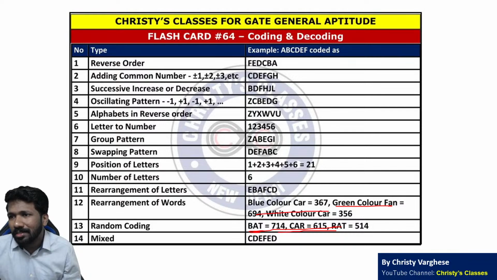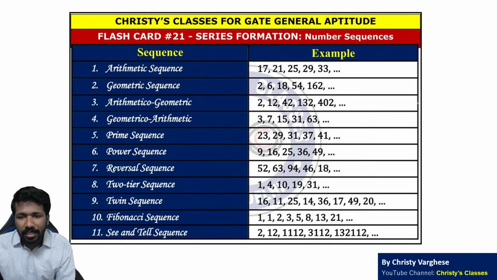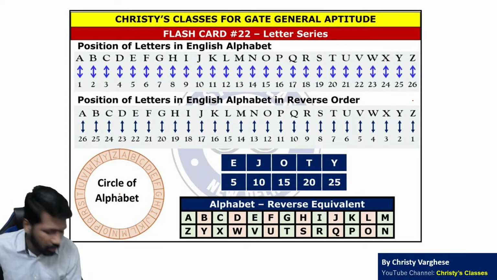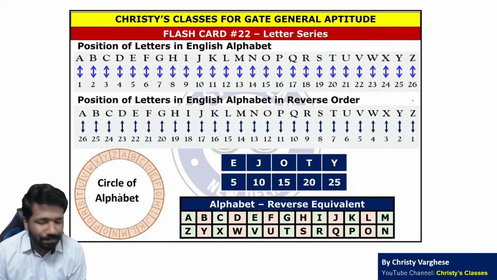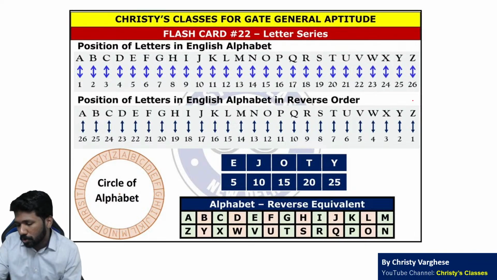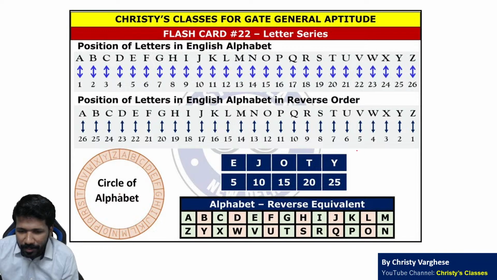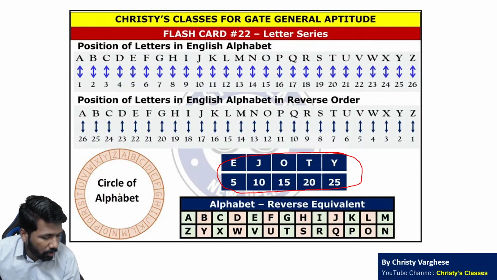Now somewhat similar to coding decoding are letter series questions also. Letter sequence means sequence of letters. What we needed for coding decoding is needed here also. There also the EJOT code is helpful. We have already discussed the EJOT code, right?